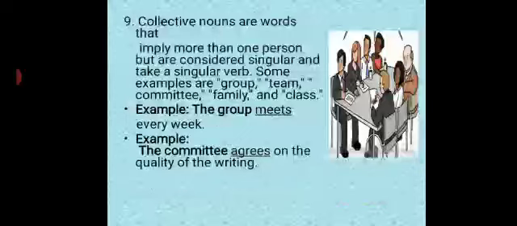Now see, number 9. Some collective nouns are words that imply more than one person but are considered singular and take a singular verb with them. Some examples are a group, a team, a committee, a family, and a class. Are you understanding? Collective noun. Collectively, a group of certain same type of people or things is collectively given one name sometimes.